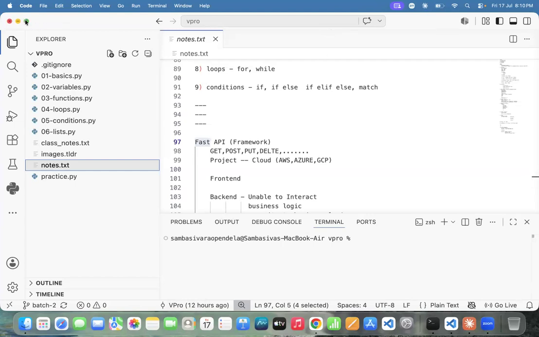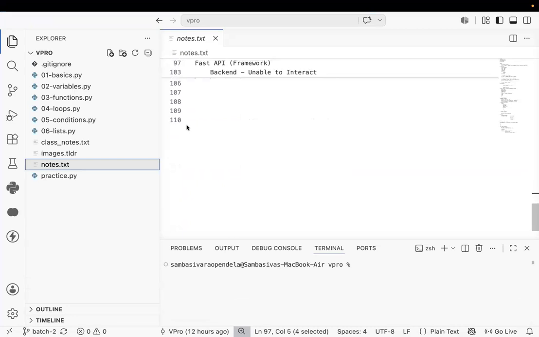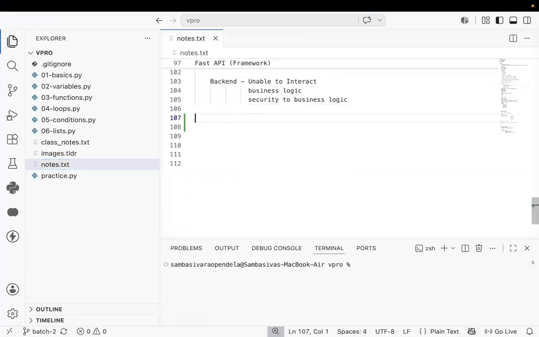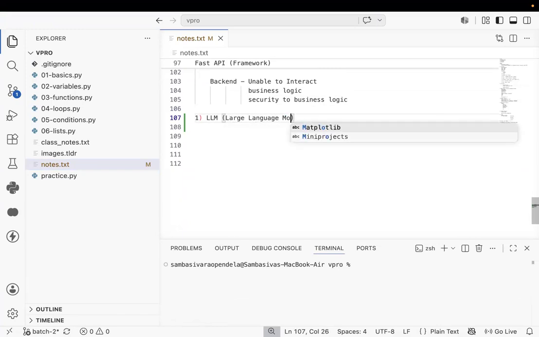In today's session, I will let you know basic information like what is LLM. Team, anyone knows that one? What is an LLM? LLM stands for large language model. I will let you know what is LLM.